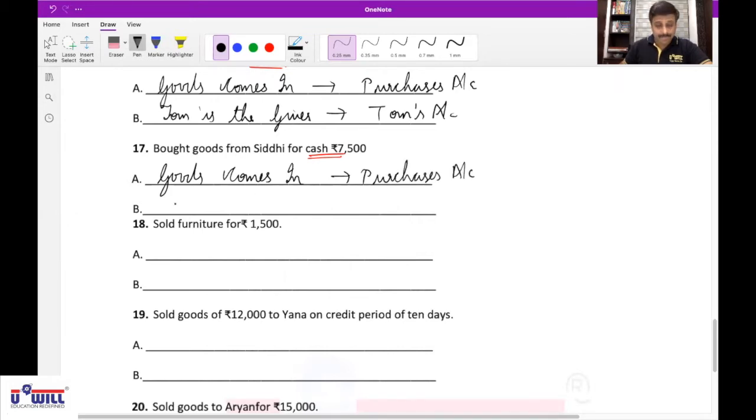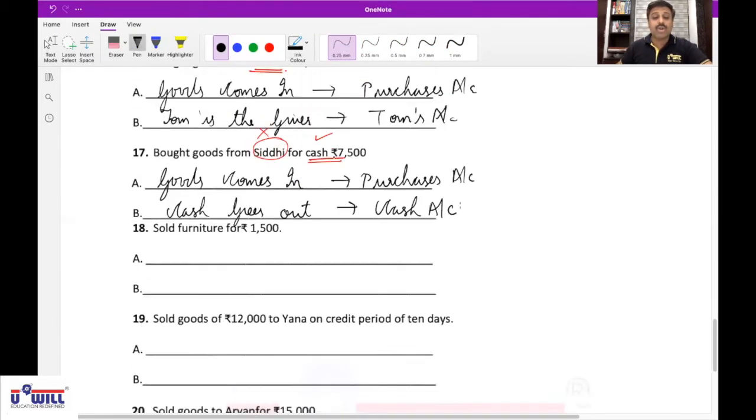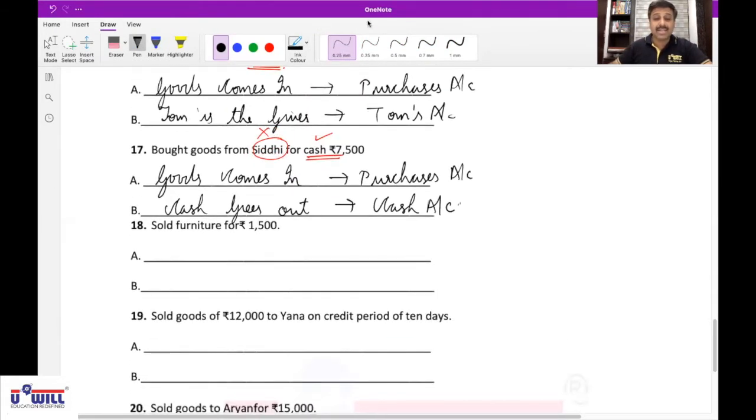Cash goes out, affects cash account. Perfect. Here the word cash is given, which means it's a cash transaction. So Siddhi's name is not to be remembered. It is to be ignored because it's a cash transaction. So what comes in? Goods comes in, affects purchases account. What goes out? Cash goes out, affects cash account.